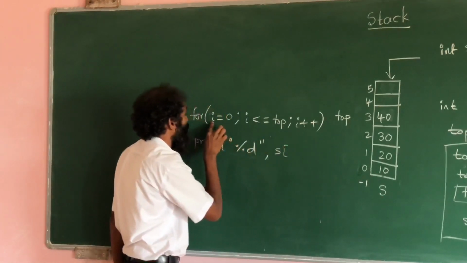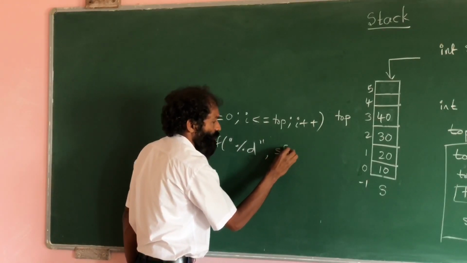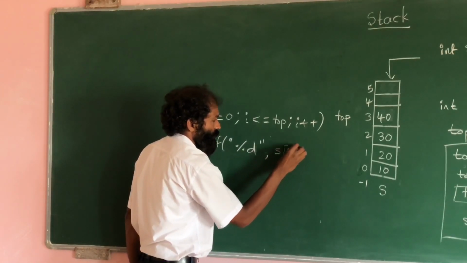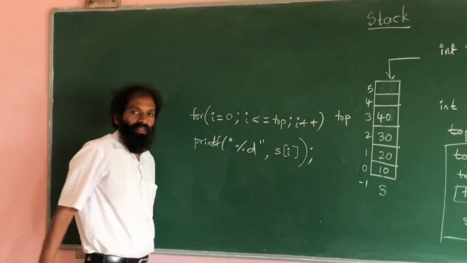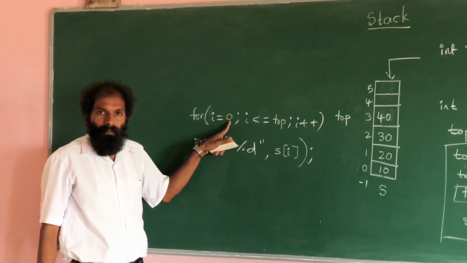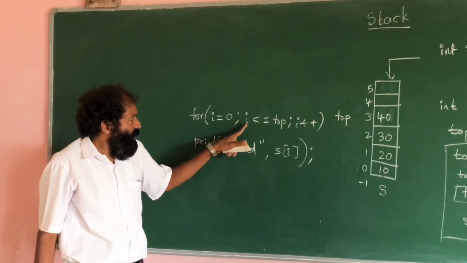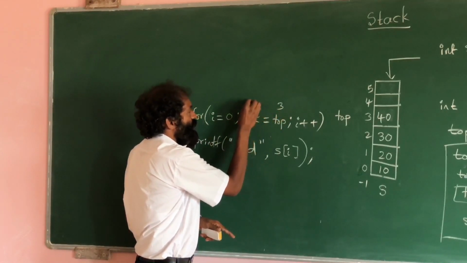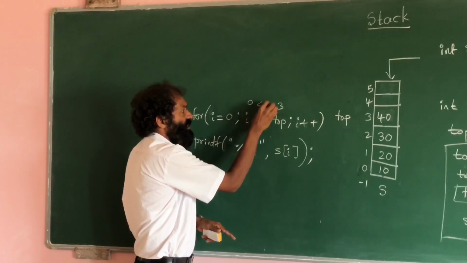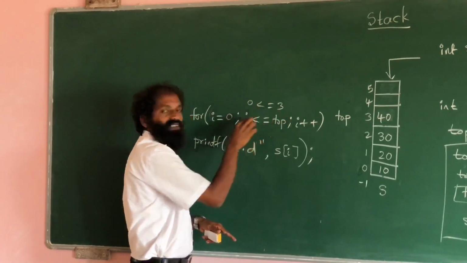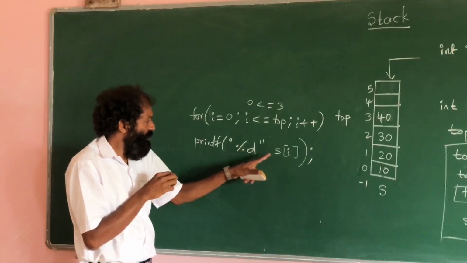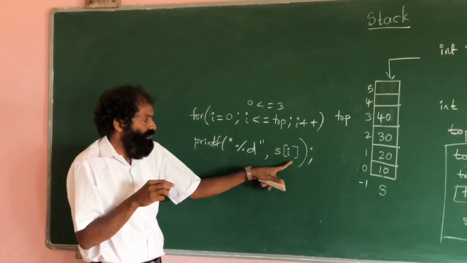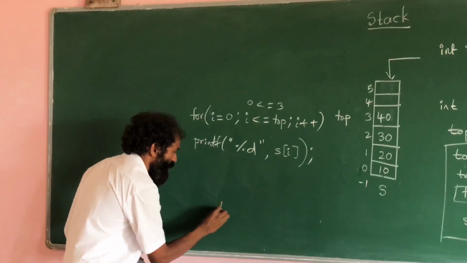Yes, here we have taken I, so I. In the beginning I value is 0. 0 is less than what? What is the top value? Here 3. 0 is less than or equal to 3. Yes. Condition is true. Then display S of 0. What is that S of 0? 10.